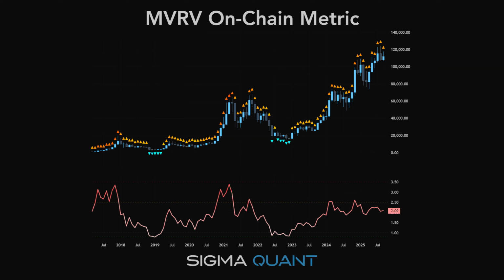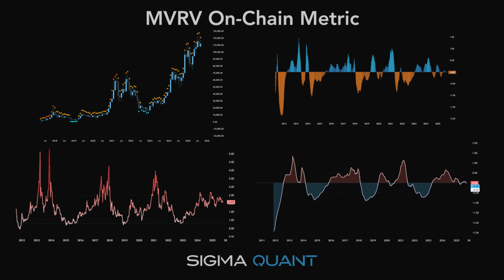Every market has its cheat code. In stocks, it's valuation ratios like P/E. In real estate, it's rent to price. But what about Bitcoin? It has no earnings, no dividends, no balance sheet. So how do we know if Bitcoin is cheap or dangerously overvalued?